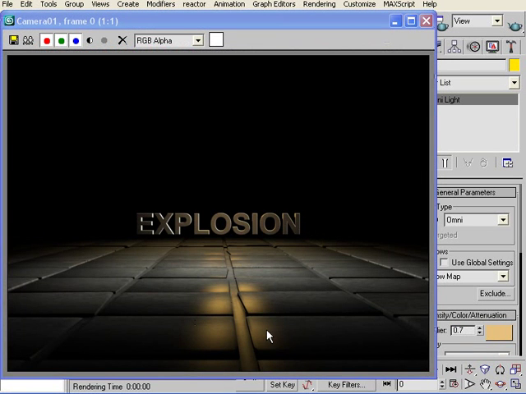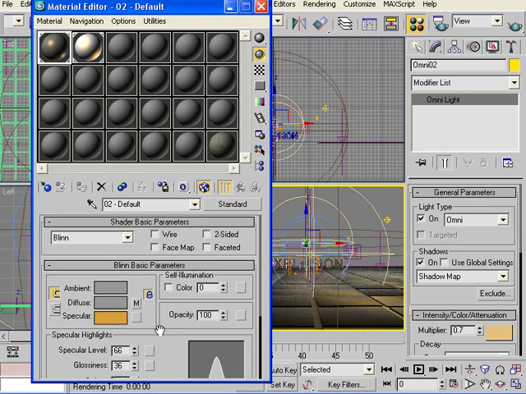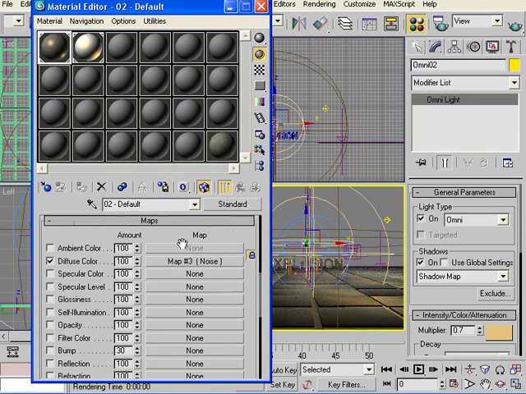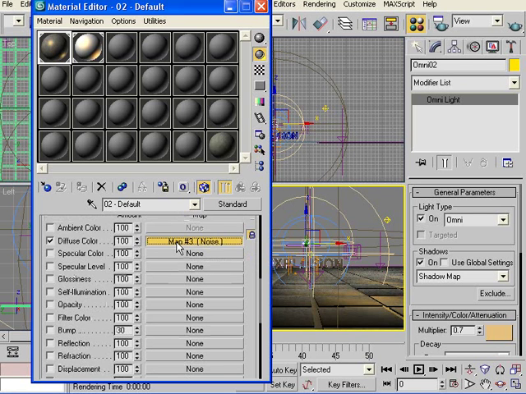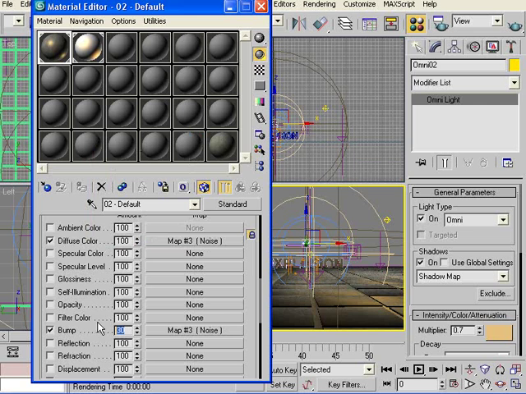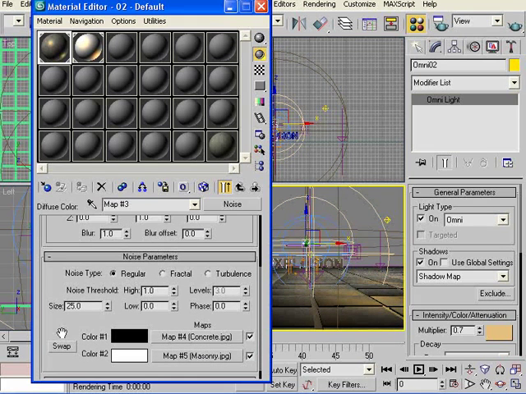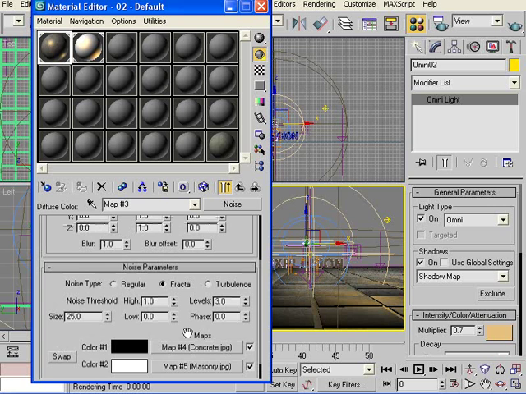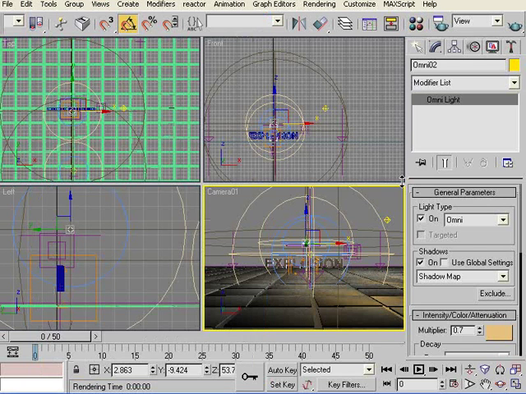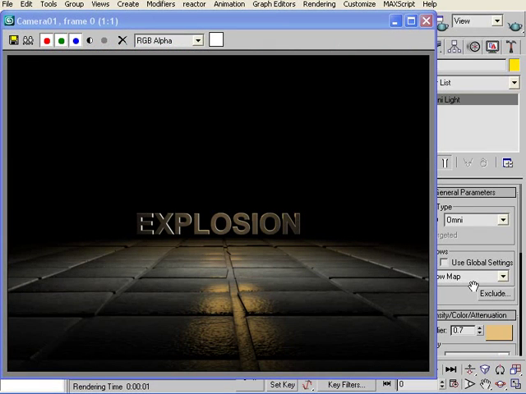One thing I've noticed in the material is that the bump map is missing, so let's go back to the material and apply bump mapping to it. All we need to do is copy this one, drag it and put it on bump, and you say instance. If you turn this up to 60, and also go to noise parameters and check fractal, let's see how the effect is. That's much better.